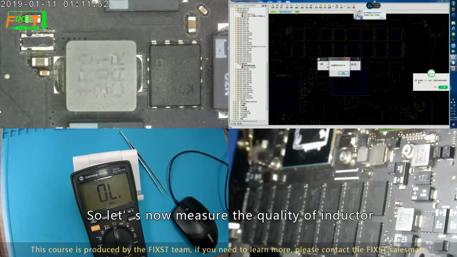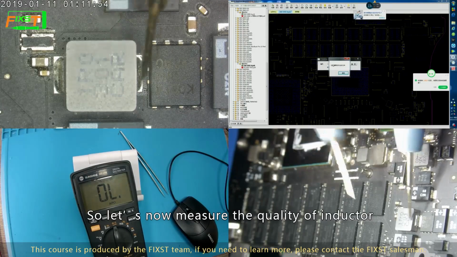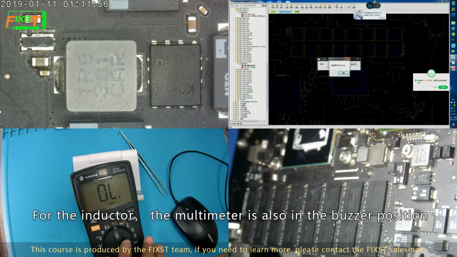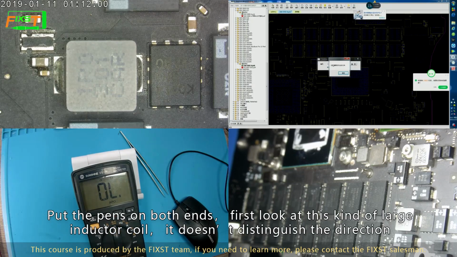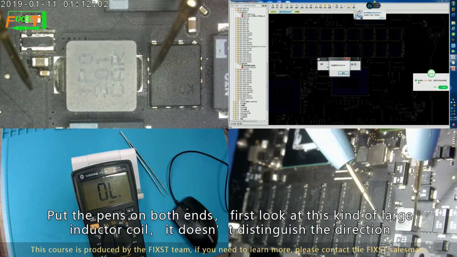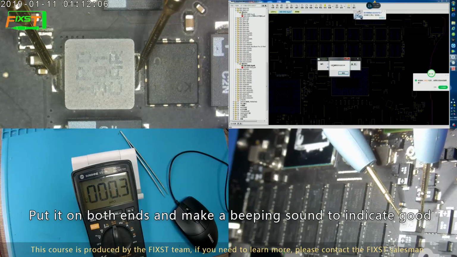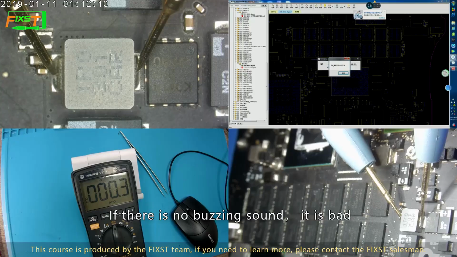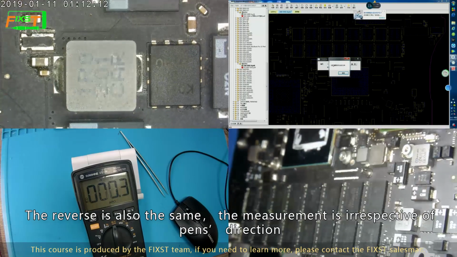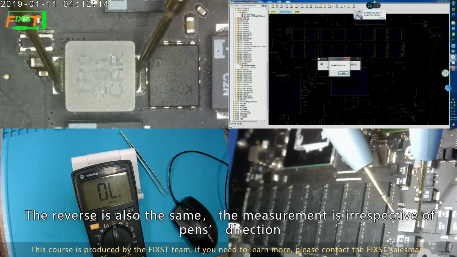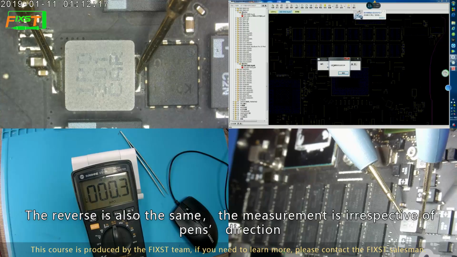So let's now measure the quality of an inductor. For the inductor, the multimeter is also in the buzzer position. Put the pens on both ends. First look at this kind of large inductor coil. It doesn't distinguish the direction. Put the pens on both ends and a beeping sound indicates good. If there is no buzzing sound, it is bad. The reverse is also the same. The measurement is irrespective of the pen's direction.